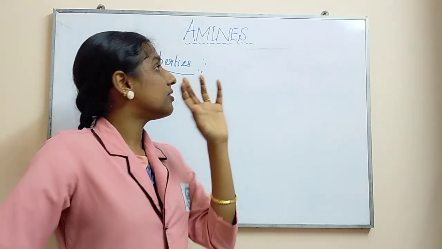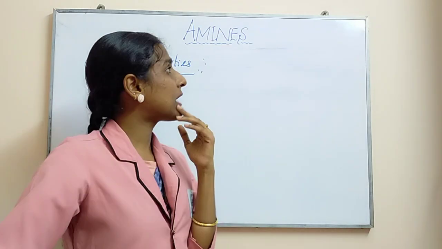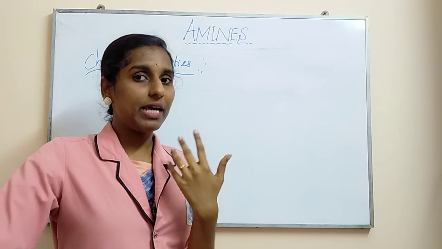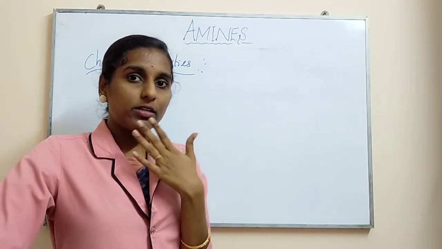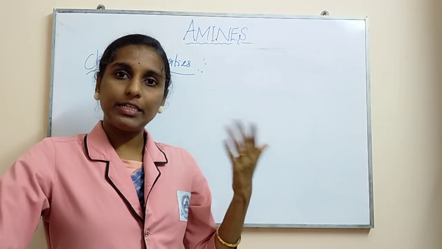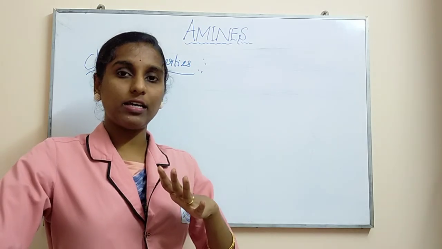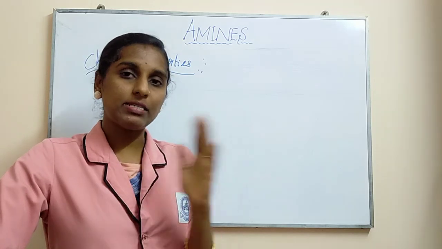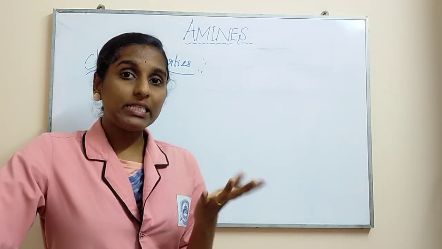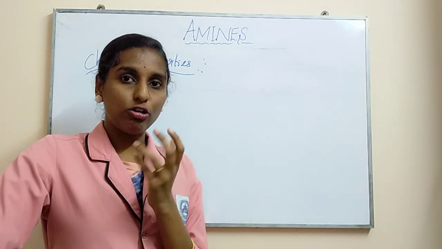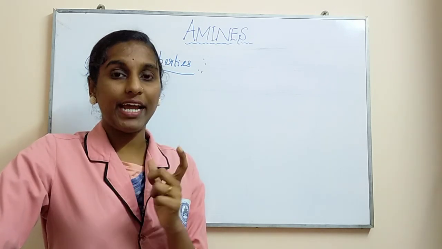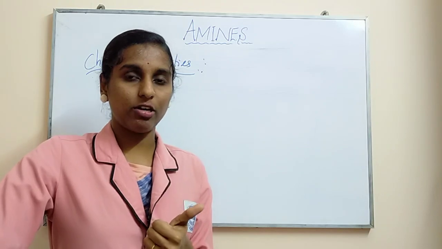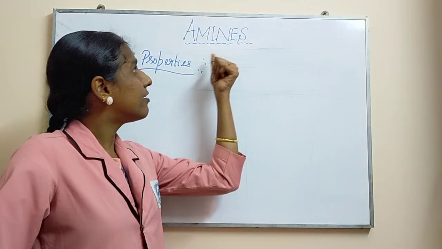Because when you consider the amines, nitrogen as well as hydrogens will be present. So there it will be having electronegativities, right? It will be having primary, secondary, tertiary. Their number of hydrogens, when you compare with your R group, varies between primary, secondary, tertiary. So their electronegativity between nitrogen and hydrogen also varies. Due to that reason, it shows different chemical properties. Okay, chemical reactions can be seen under amines.